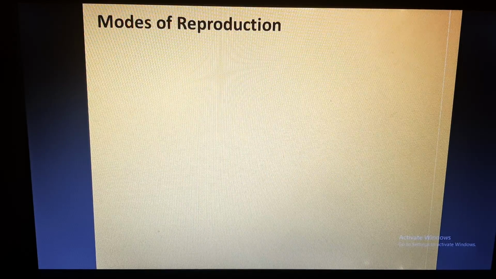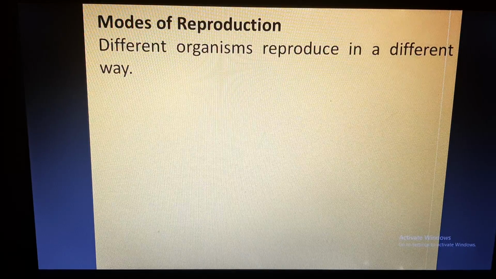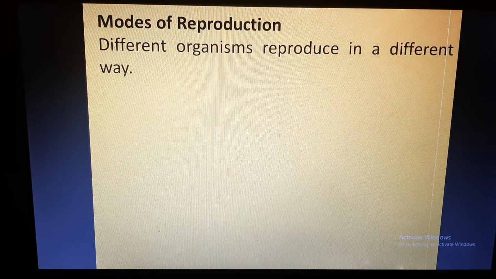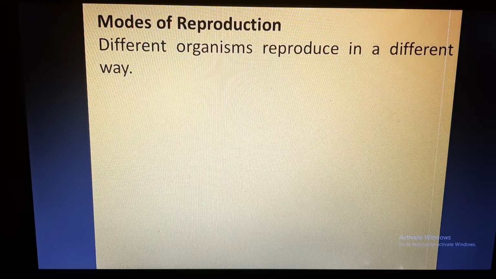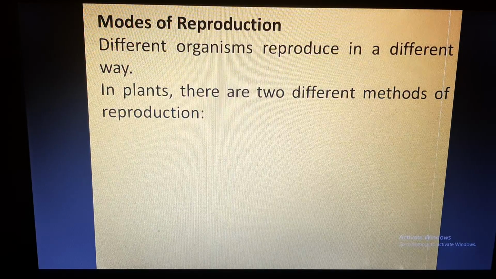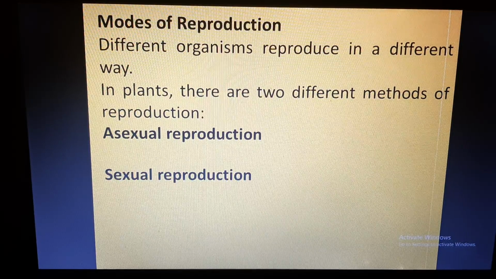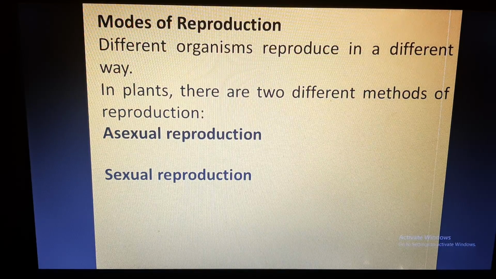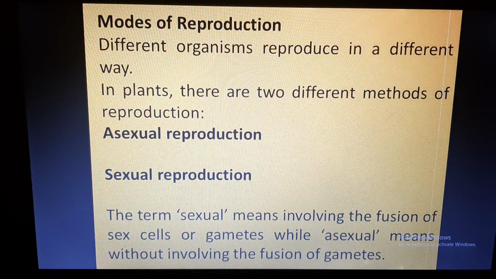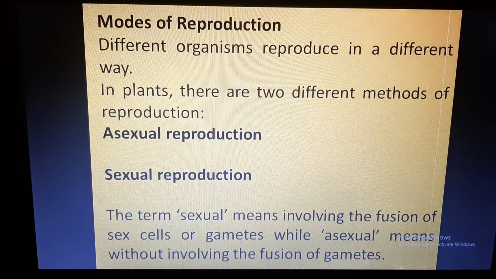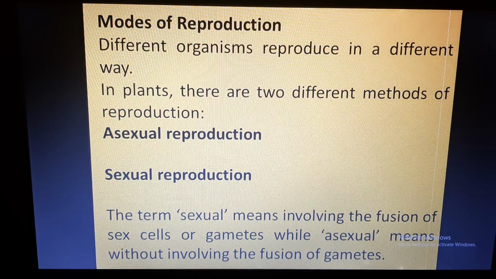Now we'll be discussing modes of reproduction in plants. Different organisms which are present in our surroundings reproduce in different ways. In plants, there are two different methods of reproduction. One is asexual reproduction and another is sexual reproduction. As the name suggests, sexual means involving the fusion of sex cells or gametes, while asexual means without involving the fusion of gametes. Basically the term sex suggests whether someone is male or female.